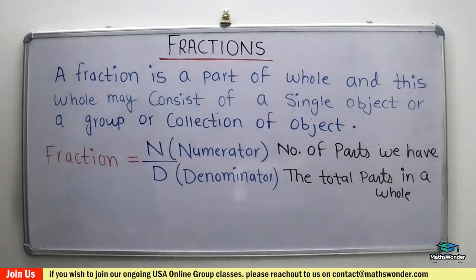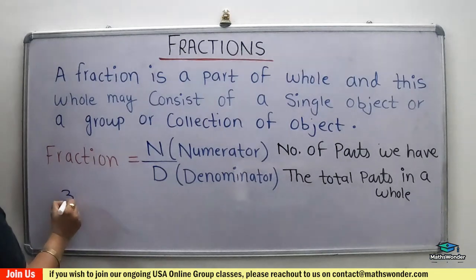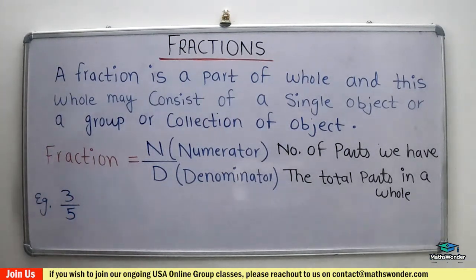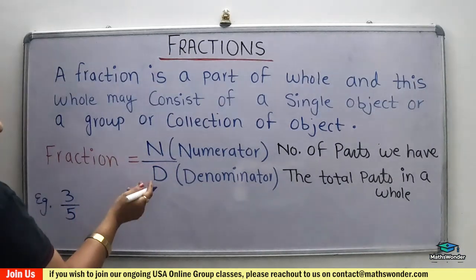Now, second thing, how will you read a fraction? Suppose you have 3/5, for example. You can read it in three ways. The first is numerator upon denominator.